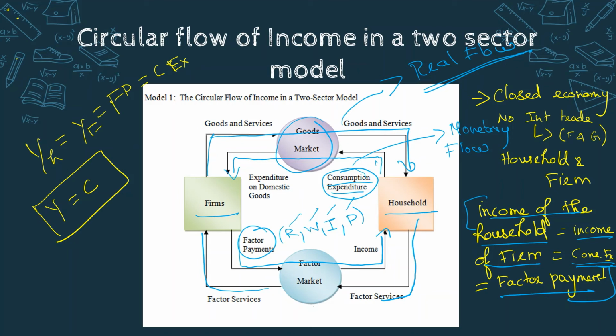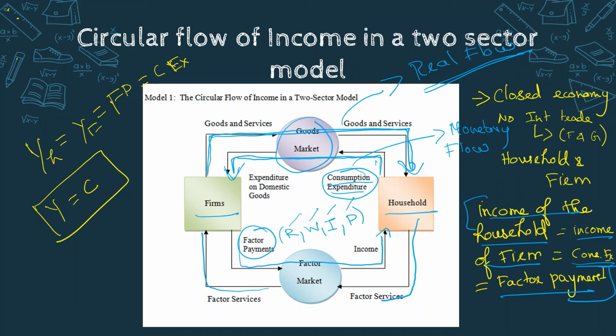So you can see that every real flow has an opposite monetary flow. Both flows, real flows and monetary flows, go in a circular play, but in an opposite direction. So I think it is pretty much clear, the circular flow of income in a two sector model.